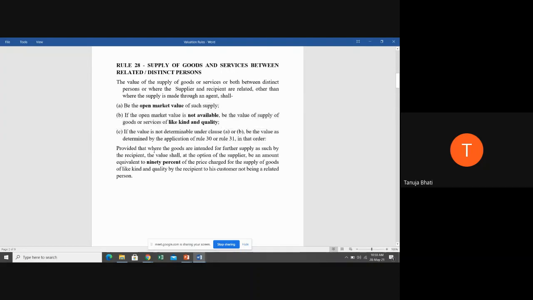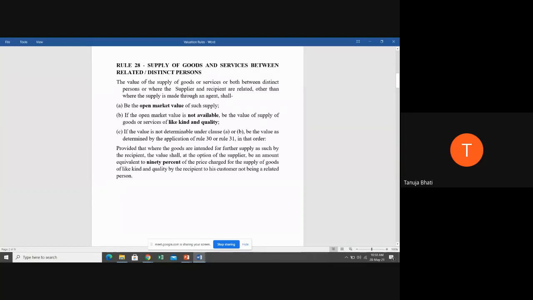Now, provided that where the goods are intended for further supply as such by the recipient, the value shall, at the option of the supplier, be an amount equivalent to 90% of the price charged for the supply of goods of like kind and quality by the recipient to his customer not being a related person. Now students, suppose there is a further sale.